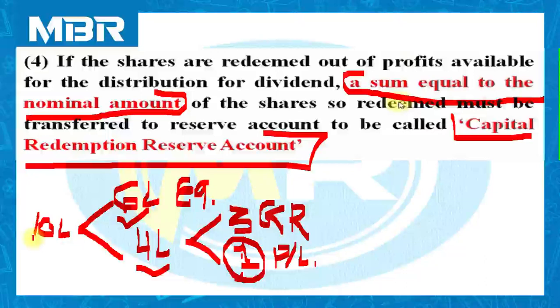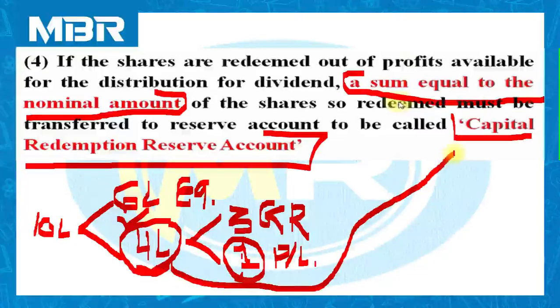Now, what this particular condition is explaining: we have collected rupees 4 lakhs from the profit, and when we are using internal source of fund, that is profit or reserve, we have to transfer these 4 lakhs rupees to a special account.